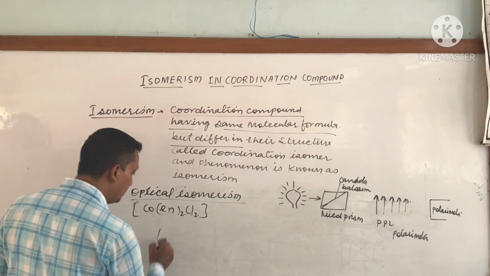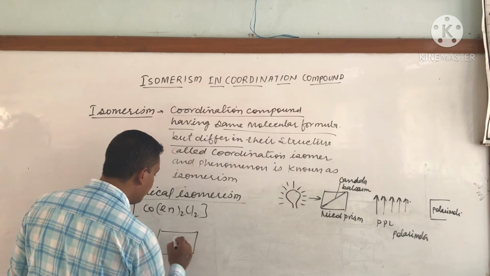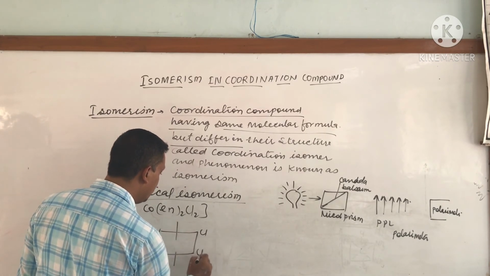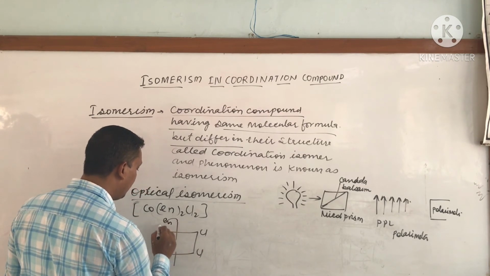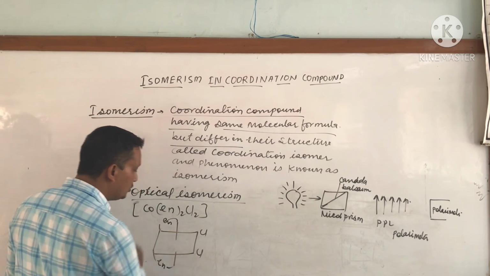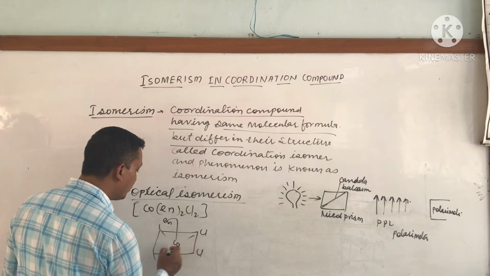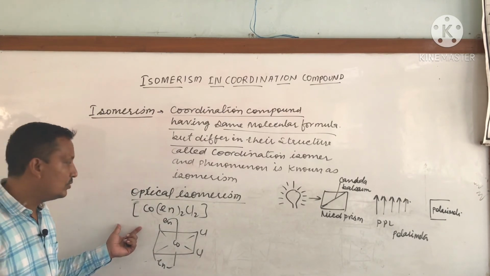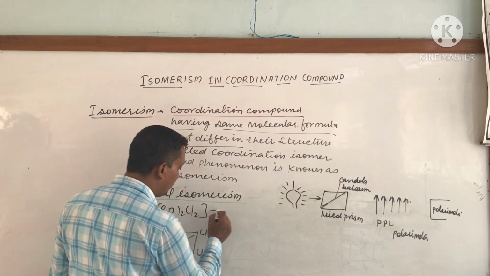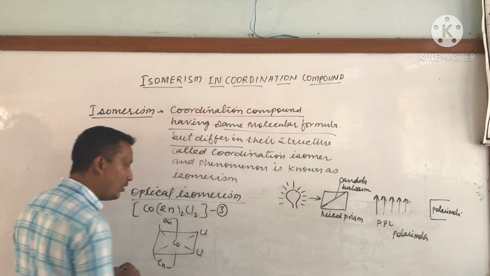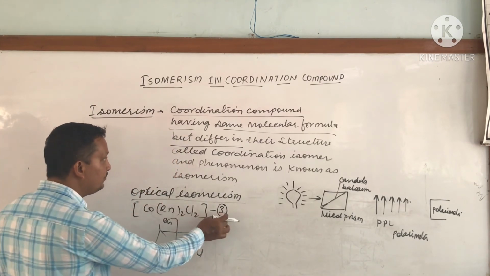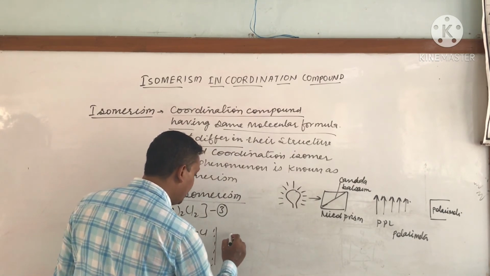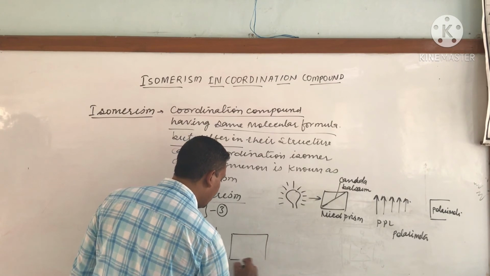We can easily draw the geometrical isomer like this. So Cl is here, Cl is here, and en and en. So this would be the cis isomer, and we know that the trans isomer does not have any optical isomer. So this molecule also will have total three stereoisomers. Okay, when we put a mirror, what happens?